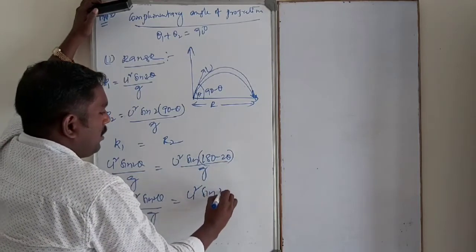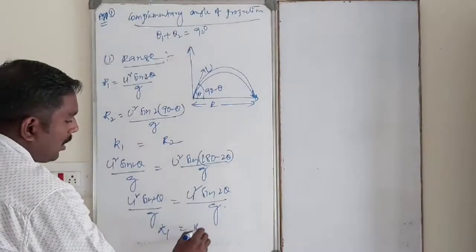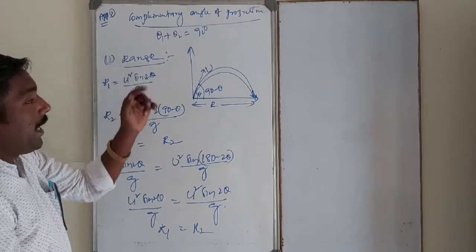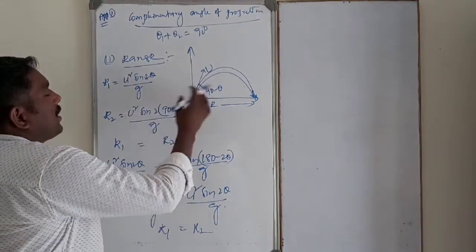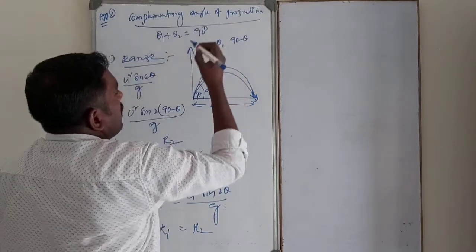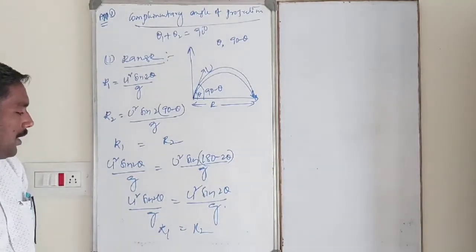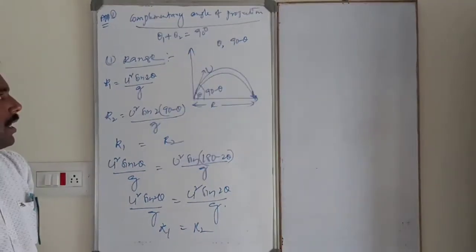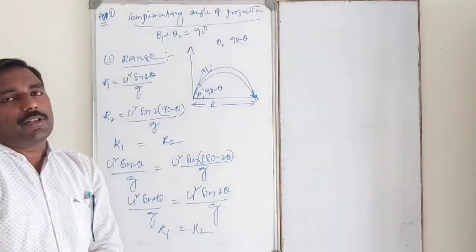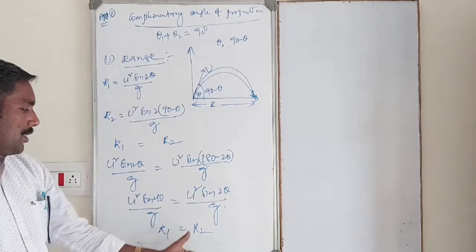u square sin 2 theta by g. See, R1 is equal to what? R2. So at what angles are the ranges the same? First one is theta and second one is 90 minus theta. Then the ranges are equal. If we project one body with angle theta and another body with 90 minus theta, both ranges are equal.